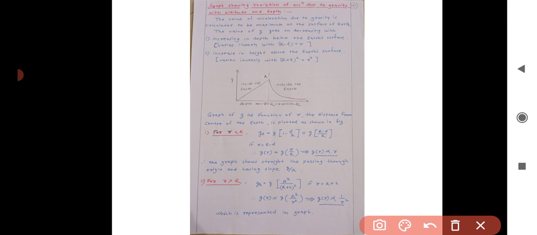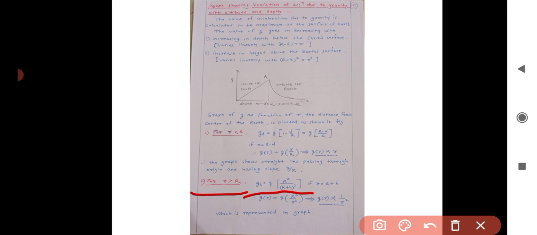Second, for small r greater than capital R, that is, the distance of the object from the center of Earth is greater than the radius of the Earth, that is for the altitude, the equation is g_h is equal to g into bracket R square upon (R plus h) square.